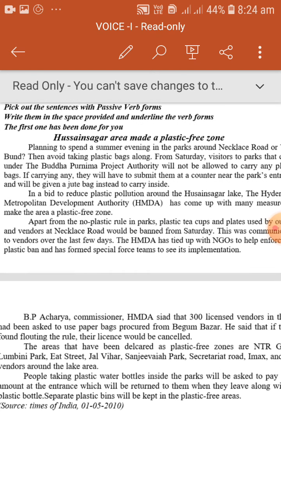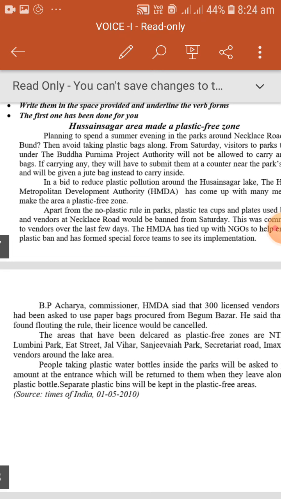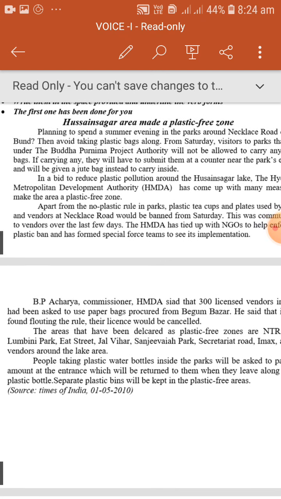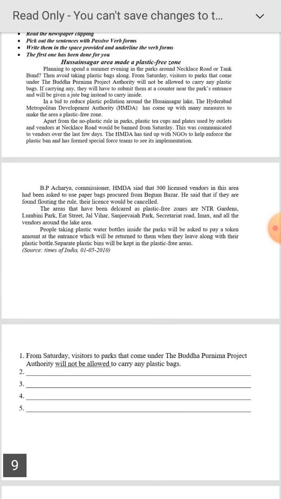If you carry it, you come to the counter near the park's entrance and will be given a jute bag. So these are sentences in the future tense: will be given a jute bag, plastic bins will be kept.